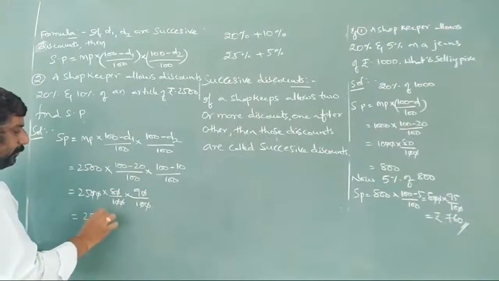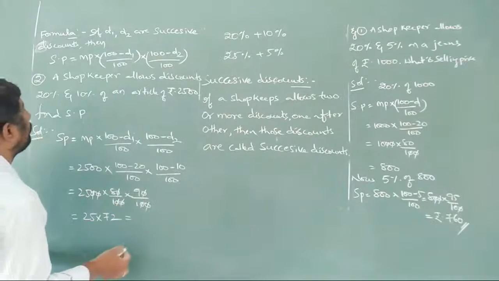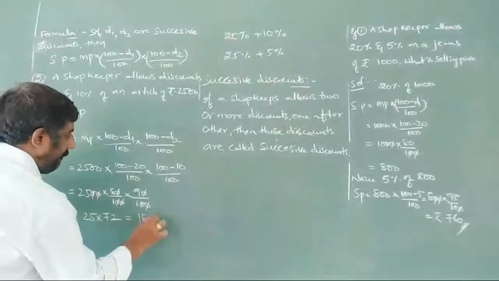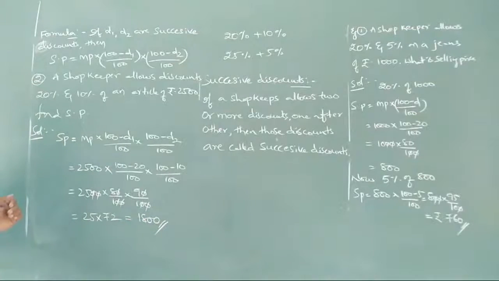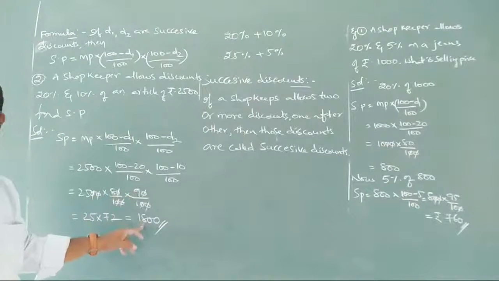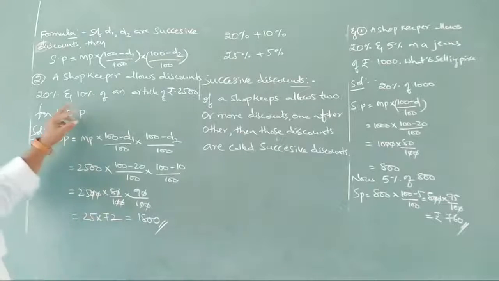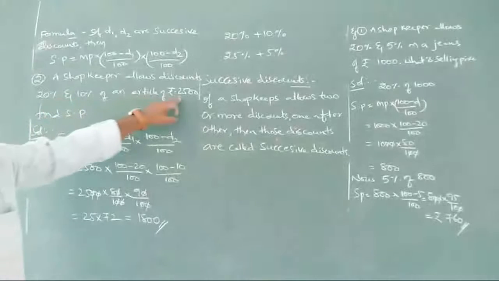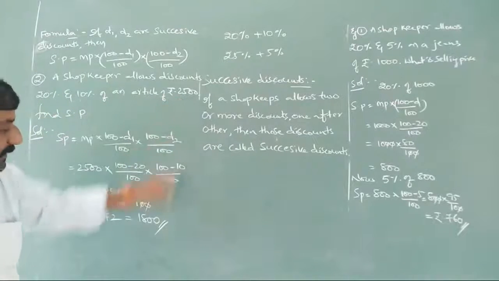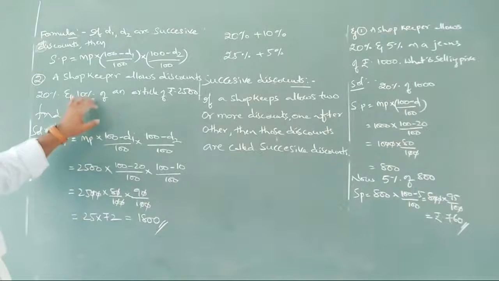So 25 into 72, nothing but how much is going to be? 25 8s are 200, 200 9s are 1800. So we are getting 1800 rupees here directly. And if you observe directly, 20 plus 10 is 30. For 2500, it would be 750 discount, but he is getting only 700 discount here.